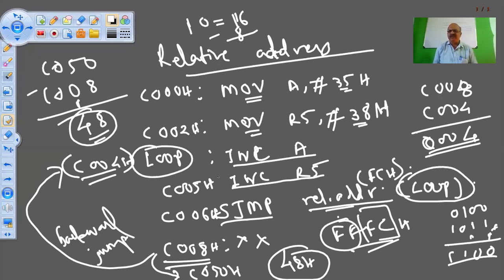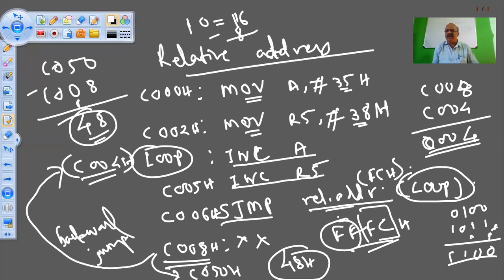Then it understands that I want to make a jump from this address to this address. It will automatically calculate the backward jump address, or the forward jump address, and it will understand what the relative address is. So you don't have to care about the calculations in that case, but that needs an assembler or compiler. Okay, but manually also you must know how to calculate the relative address.